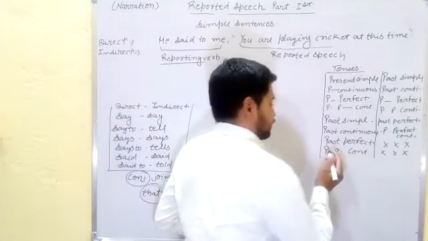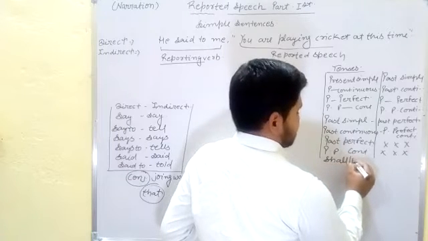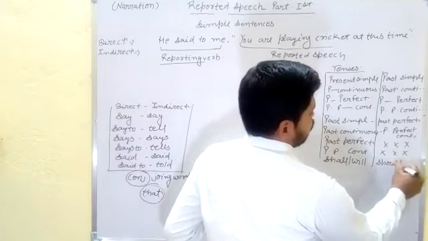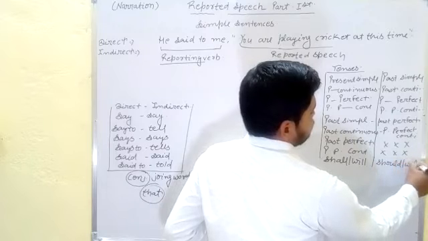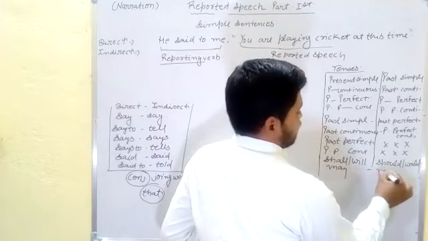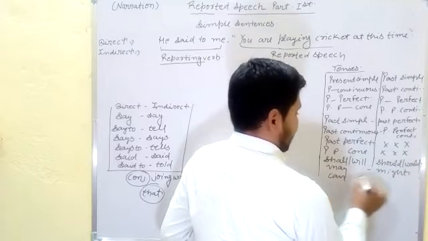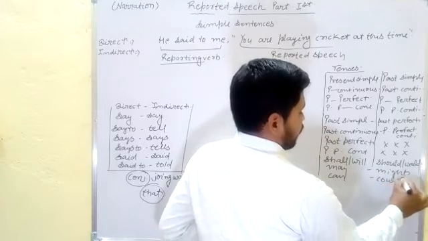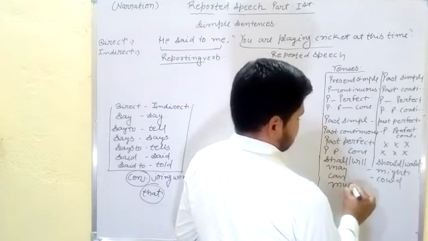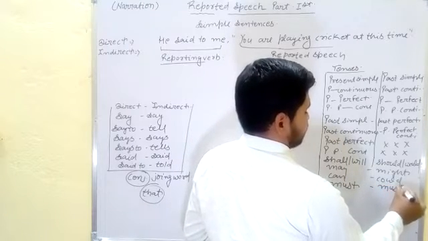If we find the future tense and modals also, then we change shall and will into should and would. If we find may, we change it into might, can we change into could, and must, ought to, used to, and need, there is no change.